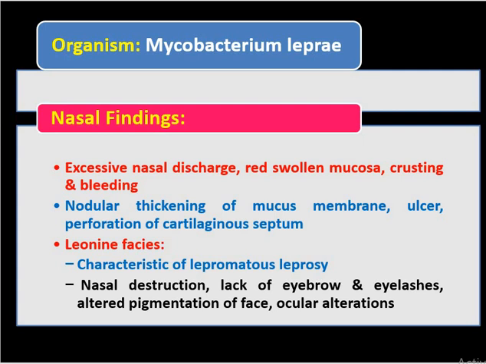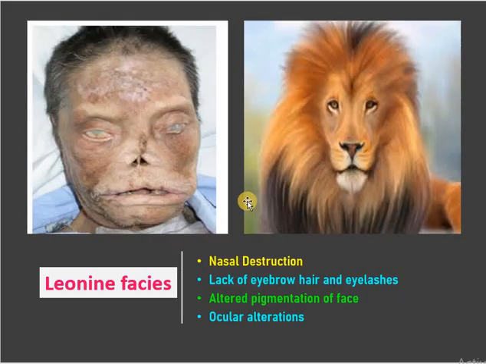A typical finding in lepromatous leprosy is leonine facies, where we can see nasal destruction, lack of eyebrows and eyelashes, altered pigmentation of the face, and ocular alterations. This is the leonine face, a lion-like face, with nasal destruction, lack of eyebrows, altered pigmentation of the face, and ocular alteration. These all make the leonine facies in leprosy.